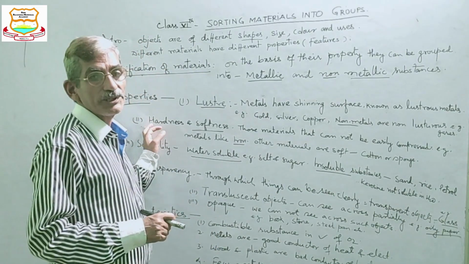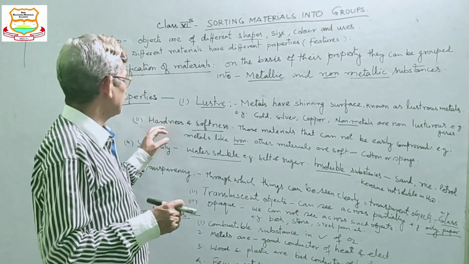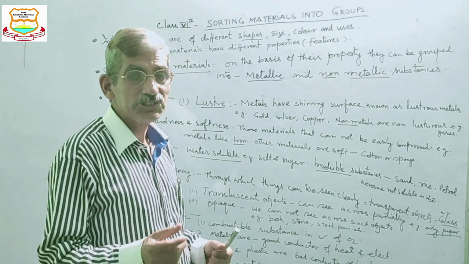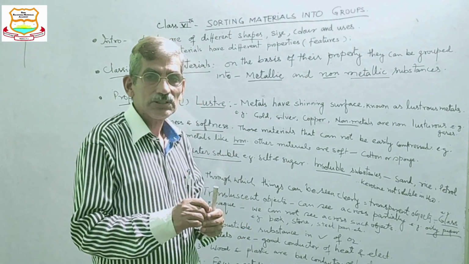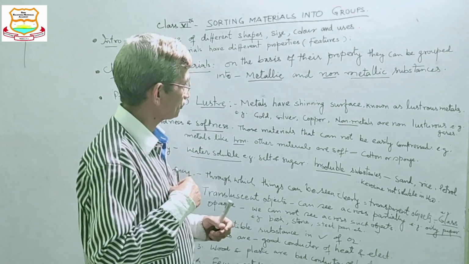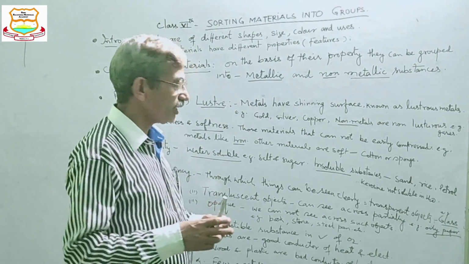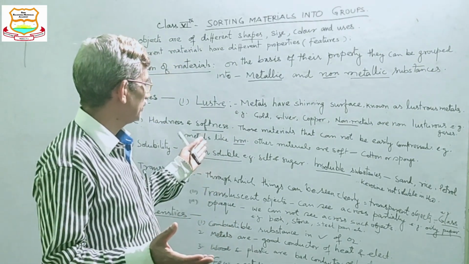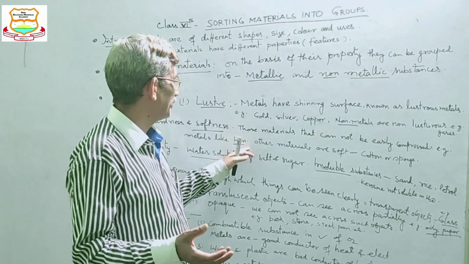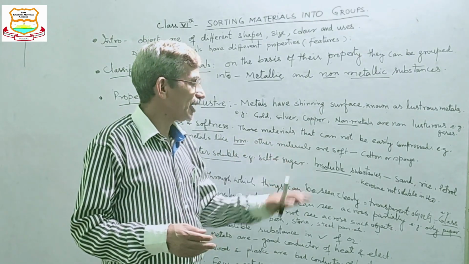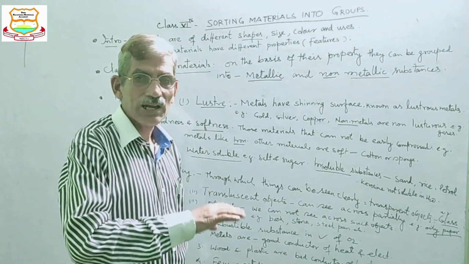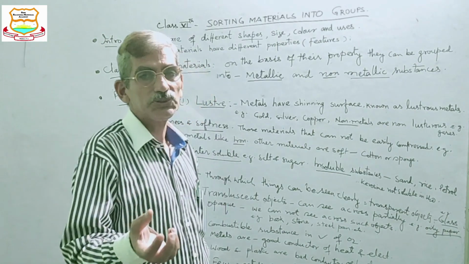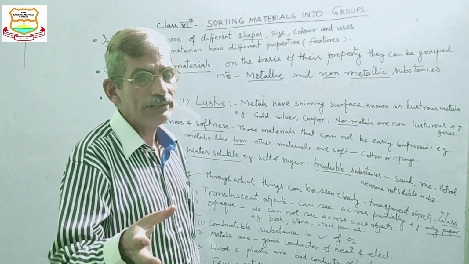Then another property, another feature, is hardness and softness. There are many materials which cannot be compressed easily, and you cannot scratch them. Such types of materials are called hard materials, for example iron, which you can see in daily life. Other materials are soft. Some are hard and others are soft. Soft materials like cotton and sponge can be easily compressed.